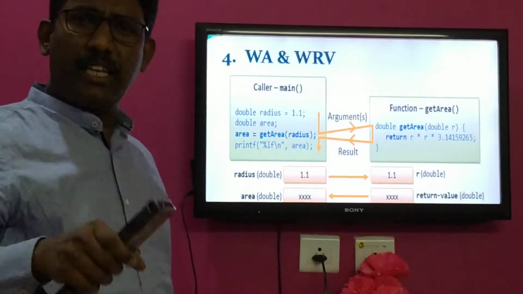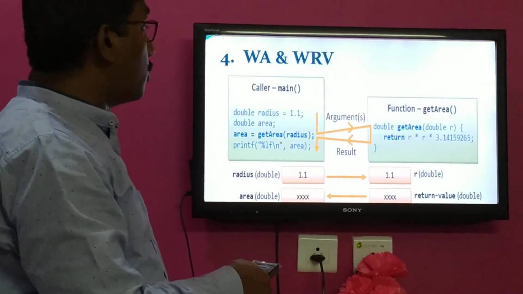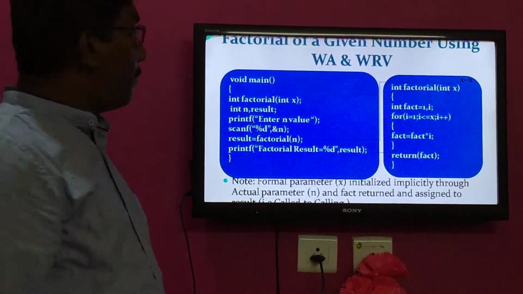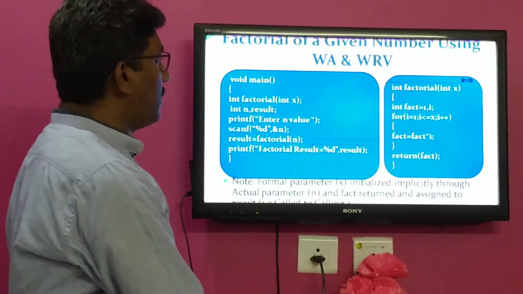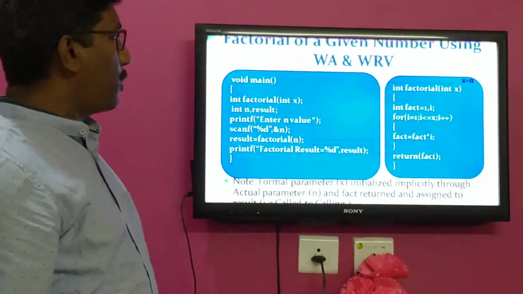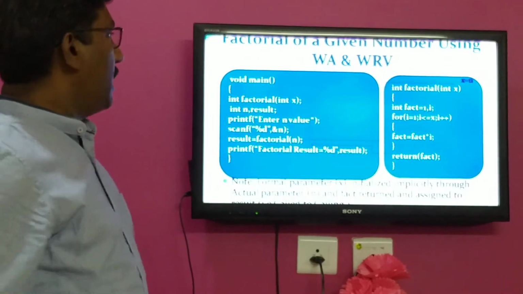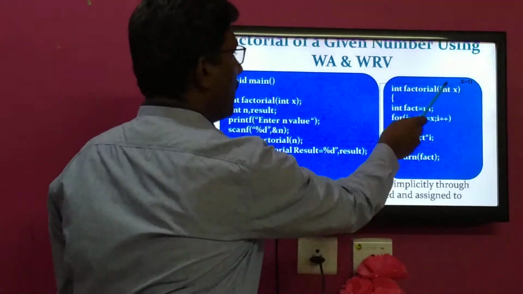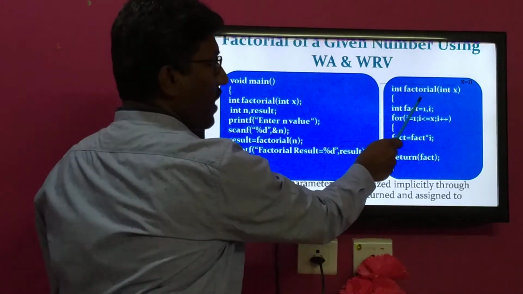So these are the four categories of functions used to establish interfunction communication, which we can understand with the help of this particular program. This program illustrates the factorial of the given number. By using this program, we can find the factorial of the given number. This is the calling function and this is the called function. This is the main function. This is the factorial function.